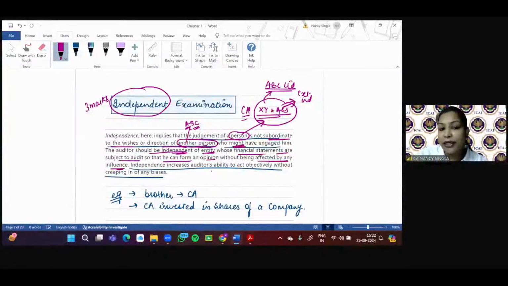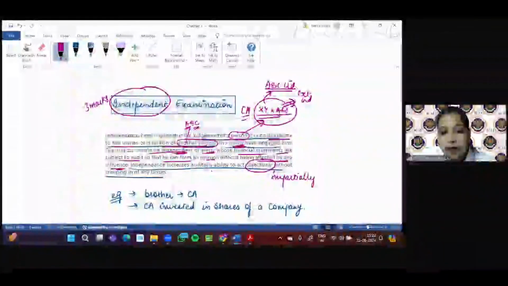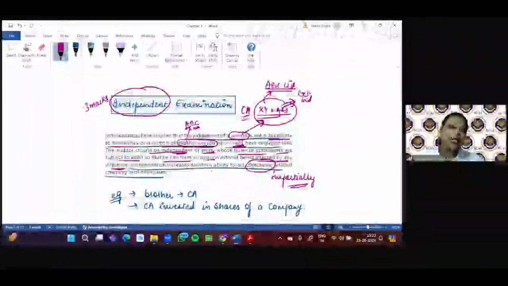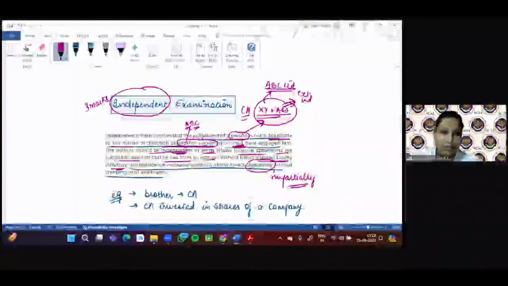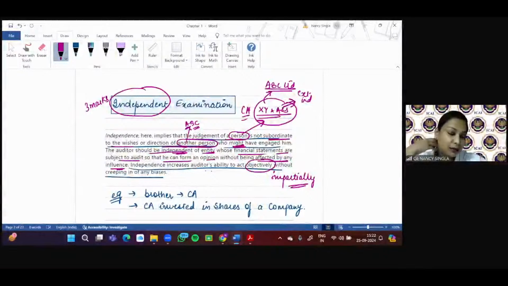Objectivity increases the auditor's ability to act objectively without creeping into any biases. What is meant by objectively? It is impartially, right? So as I've told you, you may get a 3-marker question as to what is independent examination, or you may get any case study or practical situation whereby you need to write about independent examination. So the judgment of the auditor is not subordinate to the wishes of the client, and the auditor is able to give his opinion in an independent manner without getting influenced by the client. I hope it is clear.